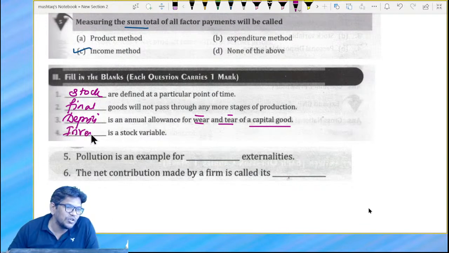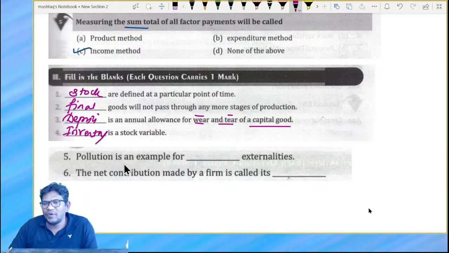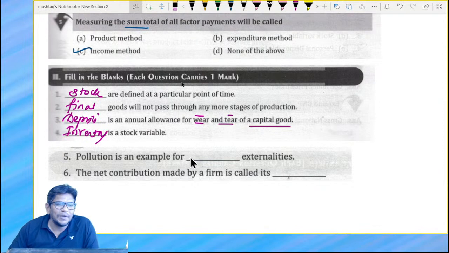Inventory is what, bacho? Inventory is the stock variable. Now, next part, pollution is an example for what? Tell me. It is externality. Definitely we'll discuss what externality is.